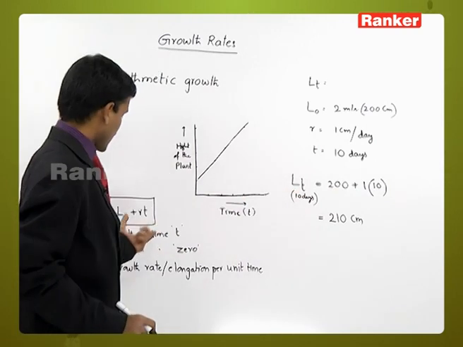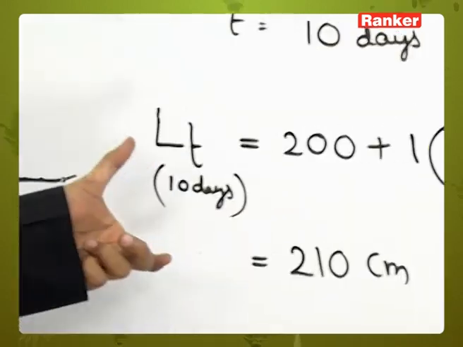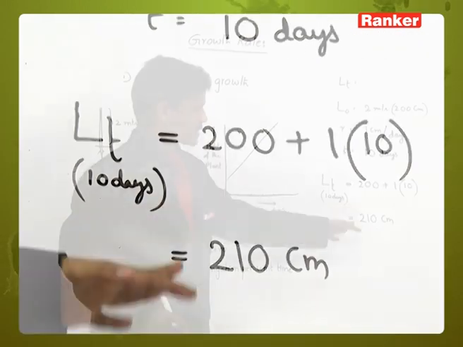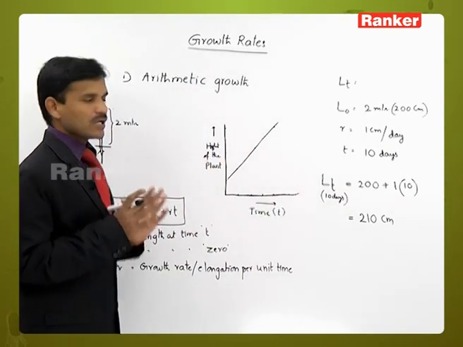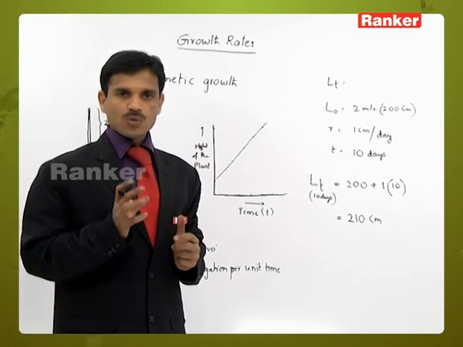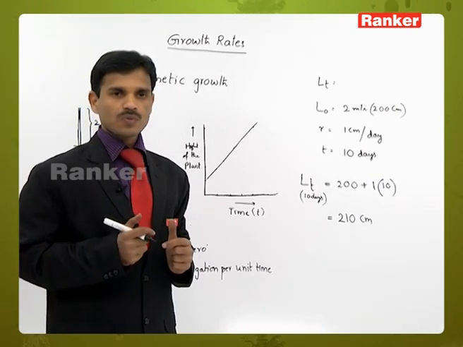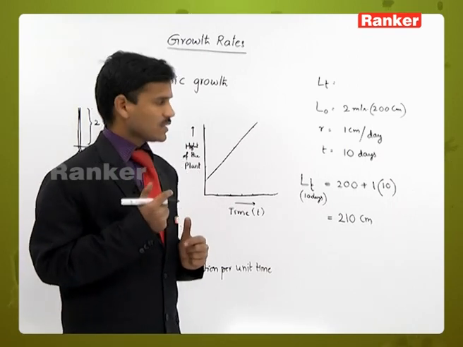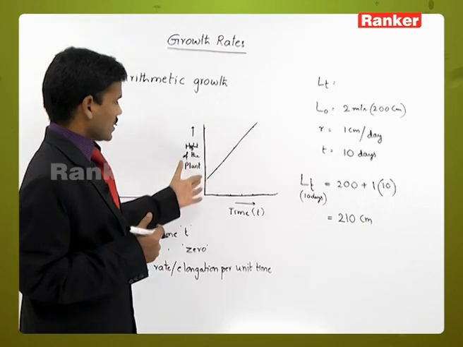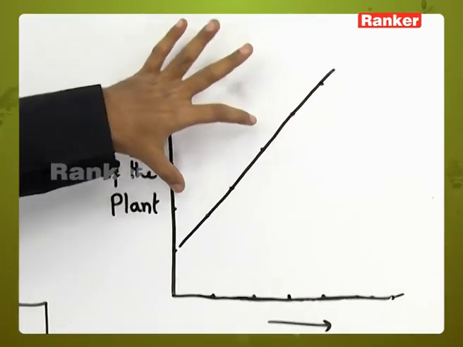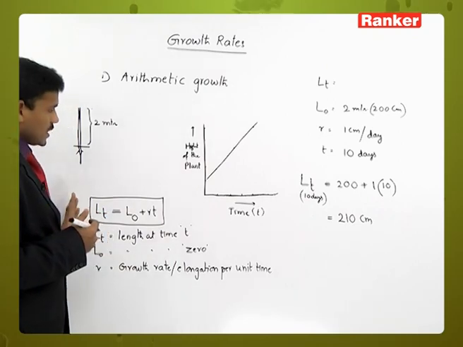So after a certain time period, the total height of the plant is 210 centimeters. This is just one example we can understand. So arithmetic growth is slow, very slow growth. A constant number of cells are added to the tissue, and the cell number increases 1, 2, 3, 4, 5 like that. If you plot a graph, this type of linear growth is observed, and this is the equation for arithmetic growth.